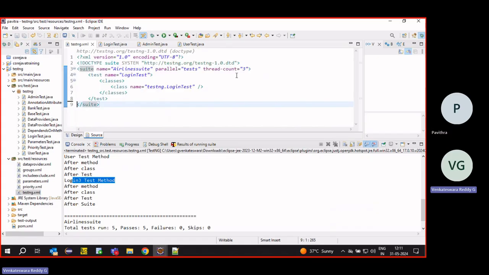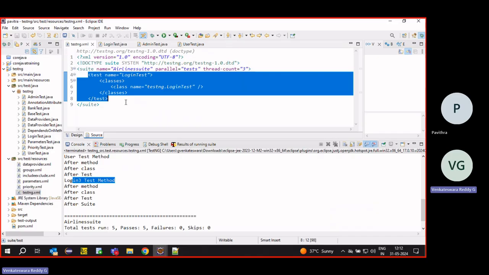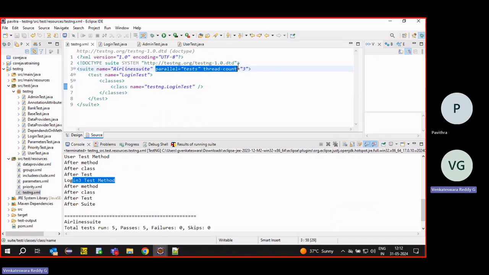If we do like this, it will not work, because we have given parallel tests and only one test is there. There is no other test to execute in parallel. There is no meaning of it. Okay. It will execute sequentially only. Suppose if we have methods, then it will execute in parallel. Okay. But in Selenium, we'll see those things, we'll understand more.